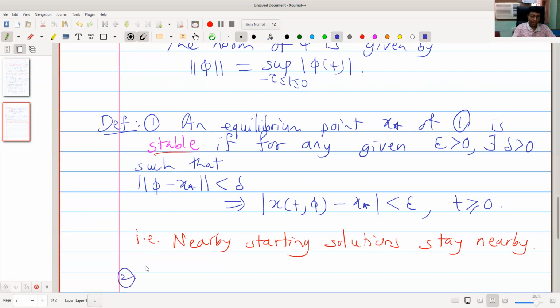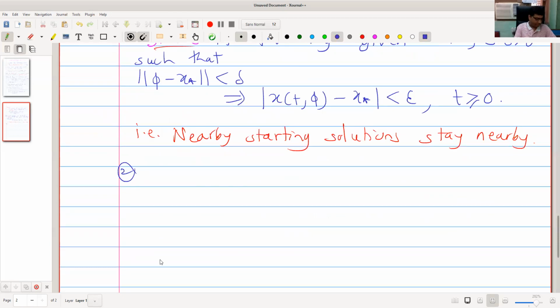Second definition is asymptotically stable.